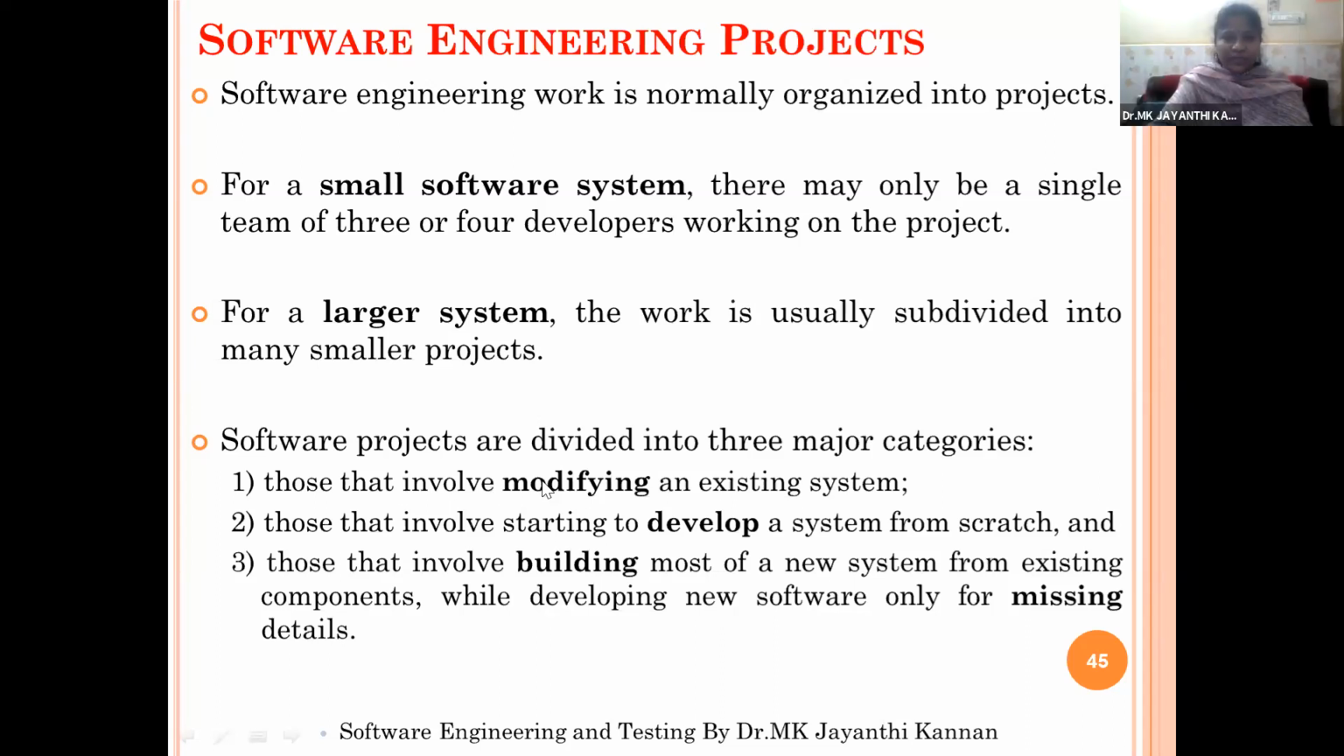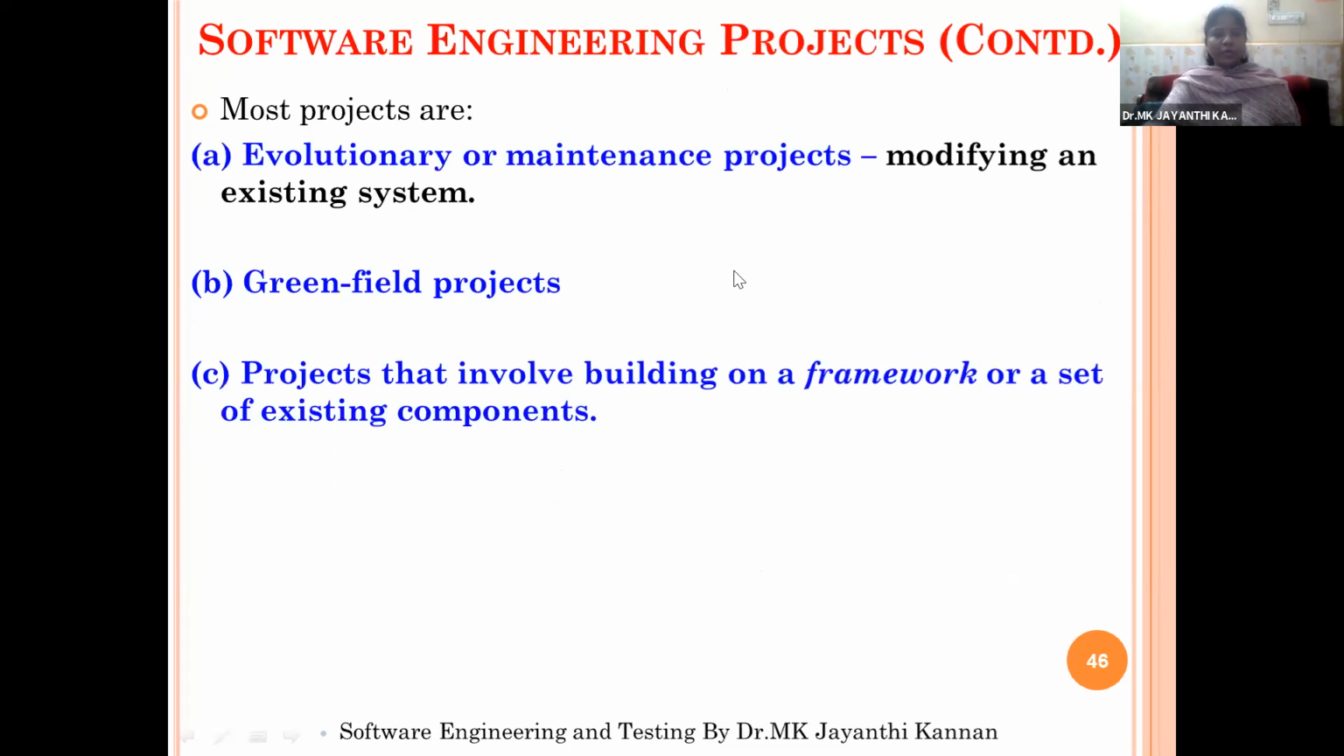What are the two major types of software? Small software systems and large software systems. So any doubt so far? No, ma'am. So the next subheading is called software engineering projects.